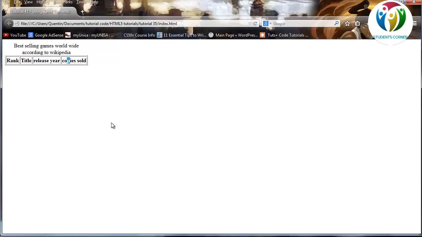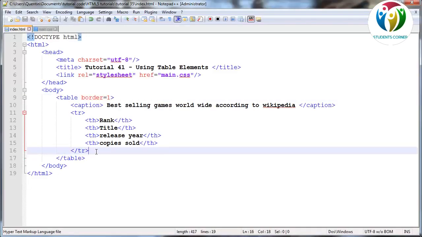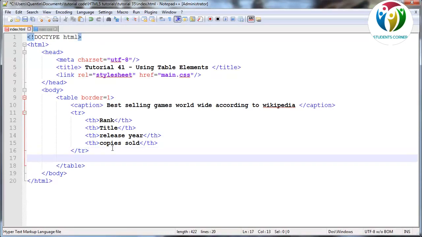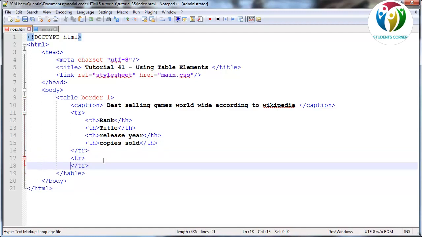And that doesn't look very nice, but I'm going to save all the niceties or all the CSS for this table for another tutorial. So we will get back to that in the next tutorial, but for now let's go ahead and actually add some data to this table. So I need to create a new row. So tr and ending tr, and now we can go ahead and actually fill our row with some data.